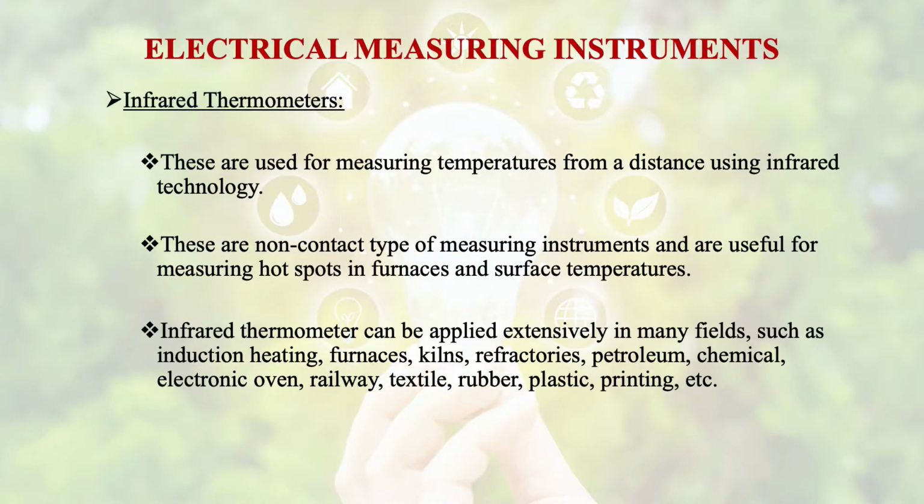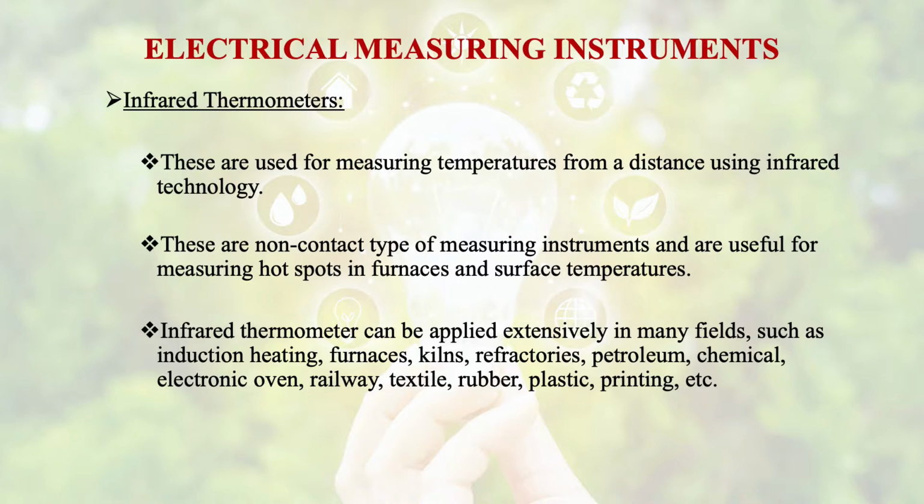Then comes the infrared thermometers. These are used for measuring temperatures from a distance using infrared technology. So there is no contact. These are basically non-contact type of measuring instruments and are useful for measuring hot spots in furnaces and surface temperatures.